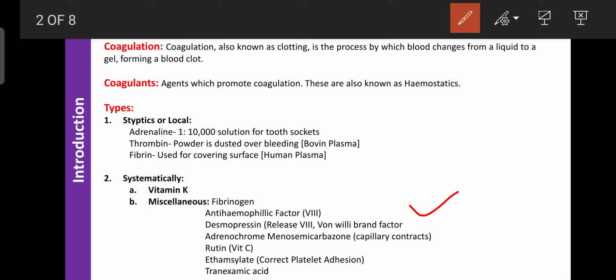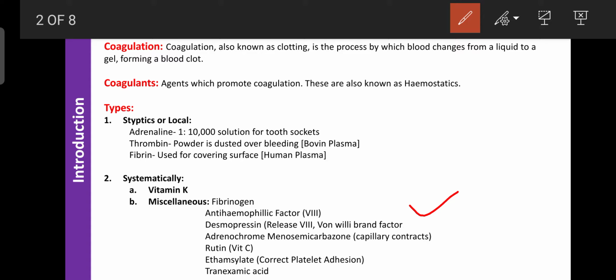Another drug is adrenochrome monosemicarbazone. This drug can mainly decrease capillary fragility, or it can cause contraction of the capillaries. Due to the contraction of capillaries, the loss of blood or the bleeding can be stopped.